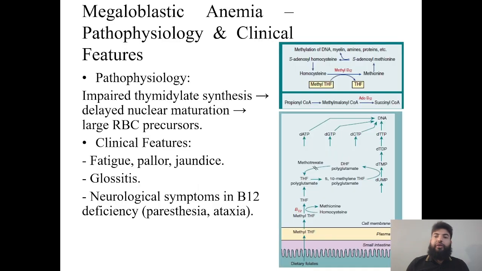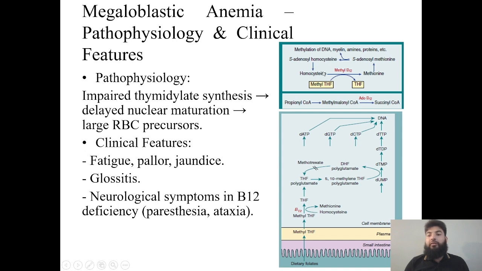So here you can see how it affects DNA synthesis and then the cellular lobe formation. So we need folate for tetrahydrofolate for certain reactions when homocysteine is converted to methionine.